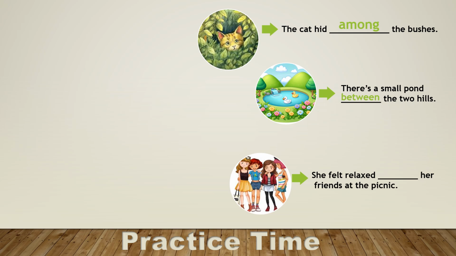Next one, she felt relaxed dash her friends at the picnic. That means she is dash her group of friends. She is a part of the group. We will use among here.